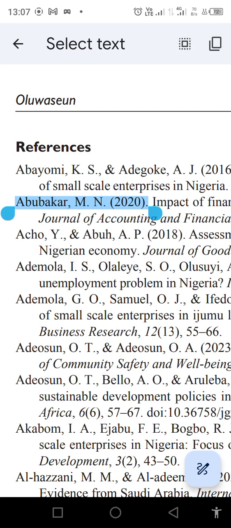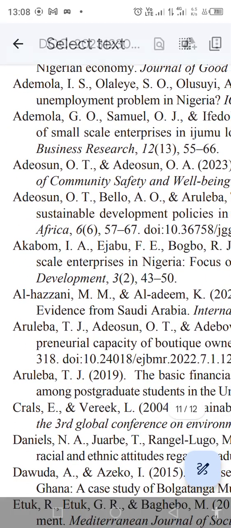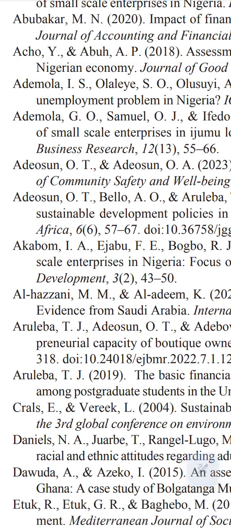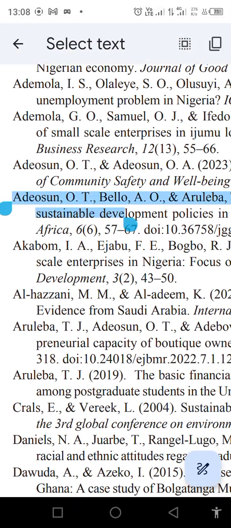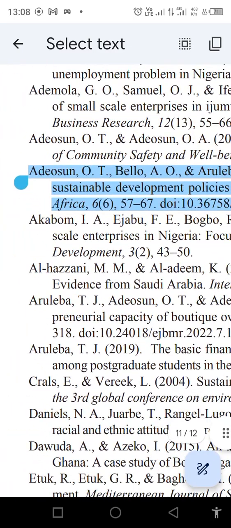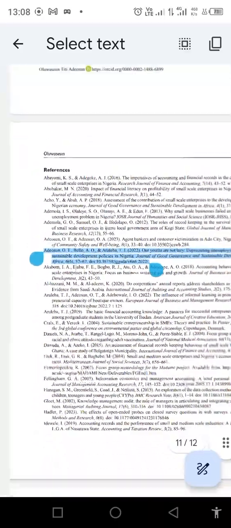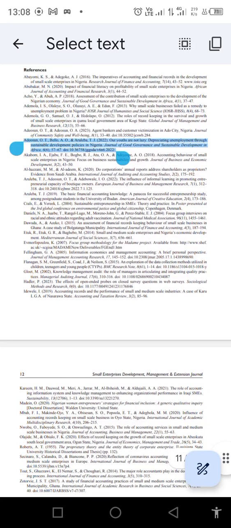Let me show you another example where we have three authors writing a particular journal article together. Let's see this one: Adeosun, Bello, and Aruleba. Luckily, this one has a DOI. Let me zoom out so that we can see it.